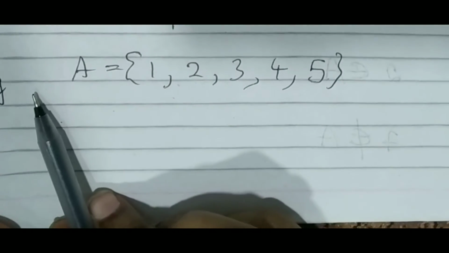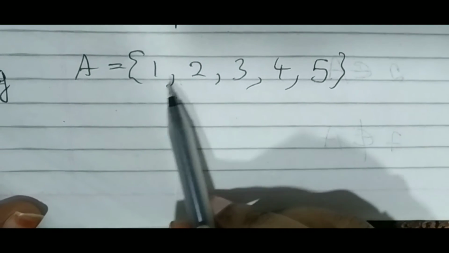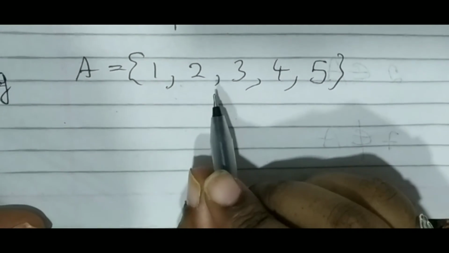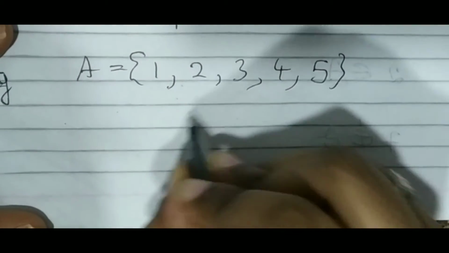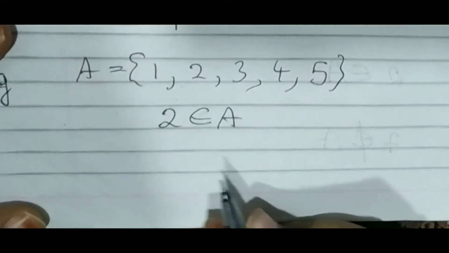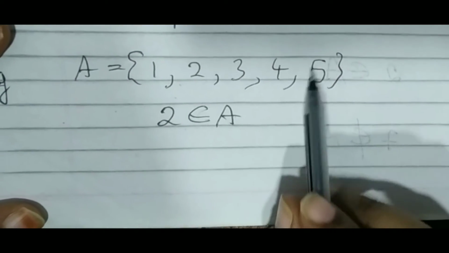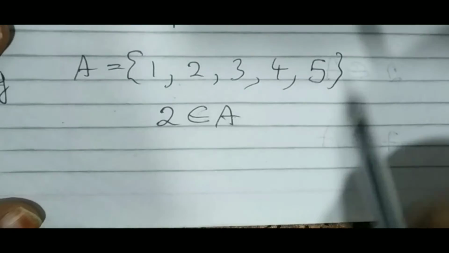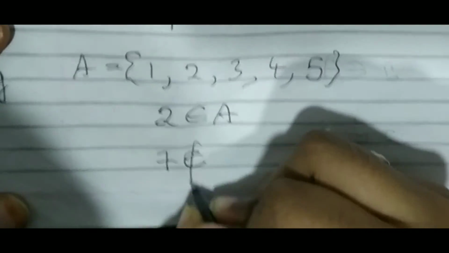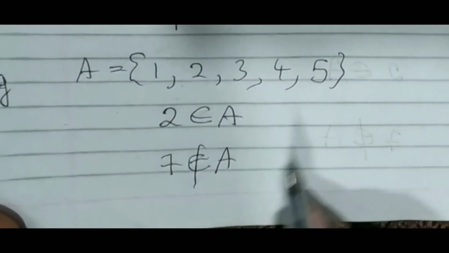In this example, A equals the set of all elements 1, 2, 3, 4, 5. Now the element 2 is inside set A. So how will you write it? 2 belongs to set A; 2 is an element of set A. Now, can you see a 7 in this set? No. So how will you write it? 7 is not an element of set A.